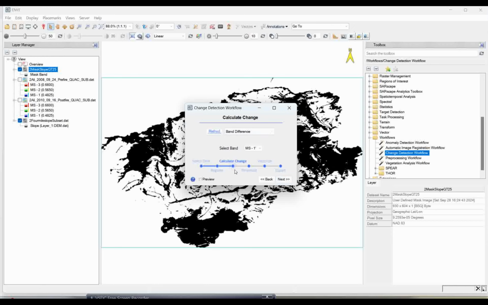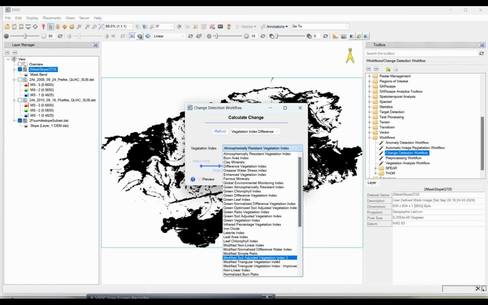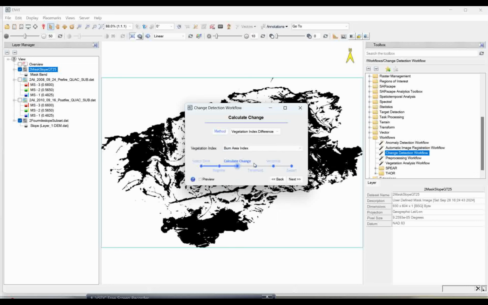Now here is a very important step. Here we have the band difference options, and we just focus on the vegetation indices, because on the basis of vegetation indices we are going to identify. In the vegetation indices a lot of options are there, but our focus is on the burned area, so we are going to select the burned area analysis. You just see here, burned area analysis, so that is what I am going to select.